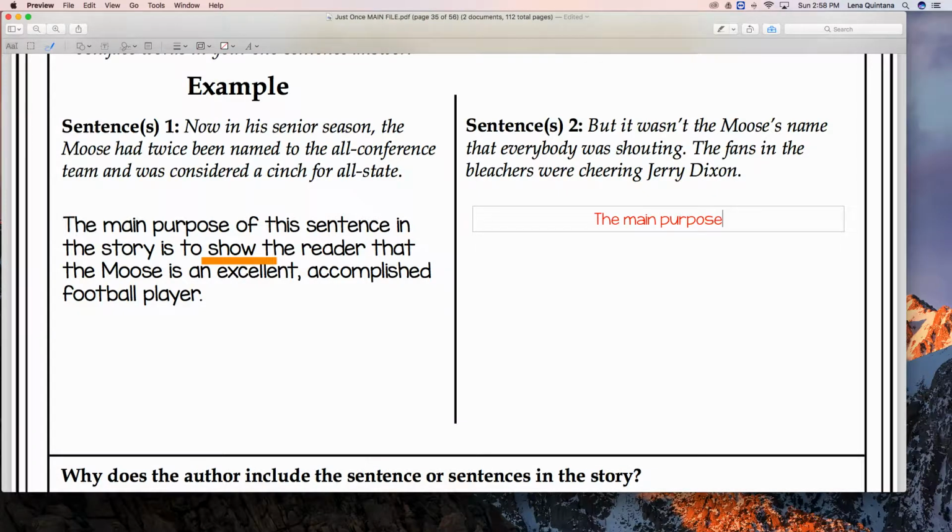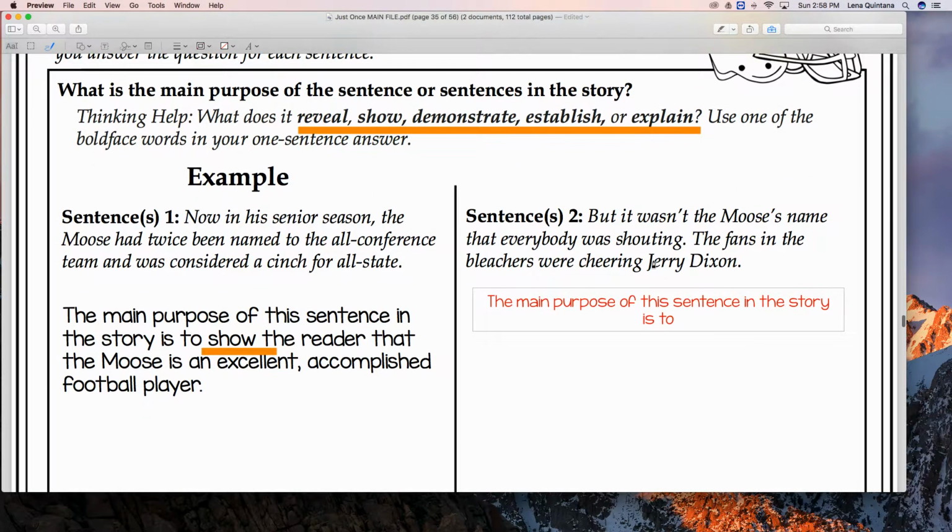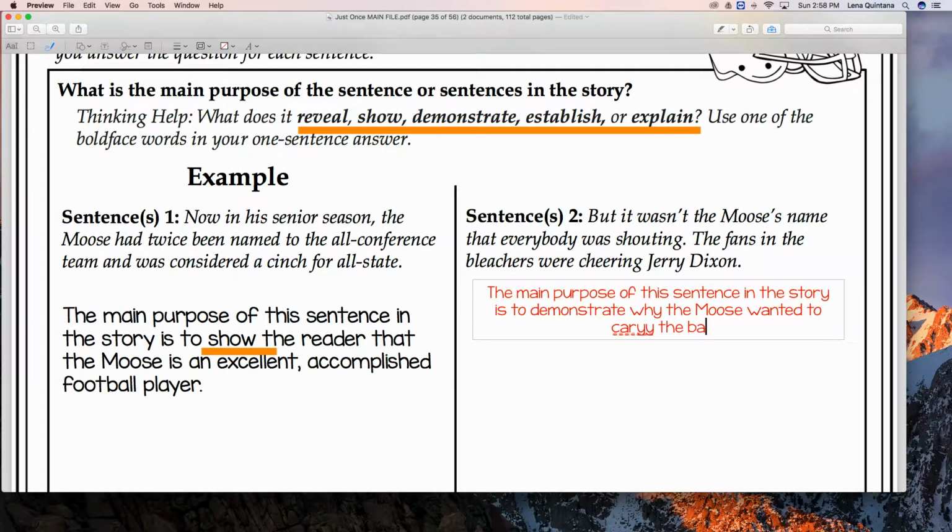The main purpose of the sentence in the story is to, and we're going to use demonstrate. Let's do that, okay? Is to demonstrate why the Moose wanted to carry the ball so badly.